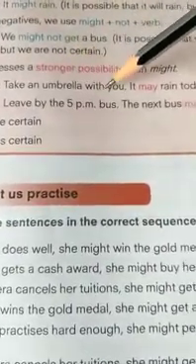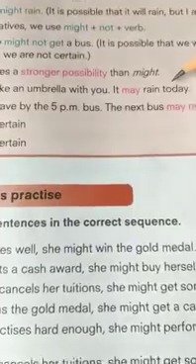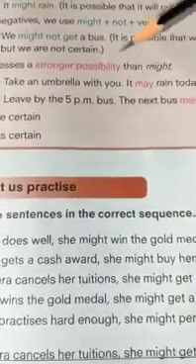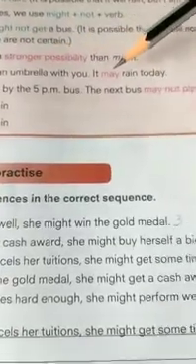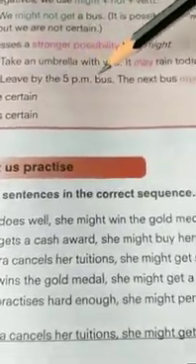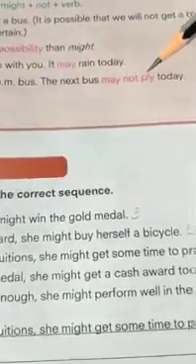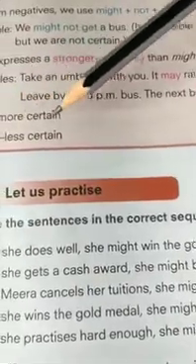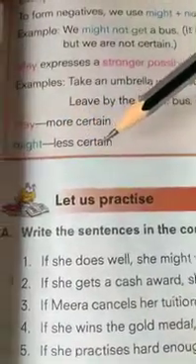Example: take an umbrella with you. It may rain today. It means you are more certain, so you take an umbrella with you. Don't leave it. It may rain. So it's showing a stronger possibility than might. Leave by 5 p.m. The next bus may not ply today. May is more certain, might is less certain.